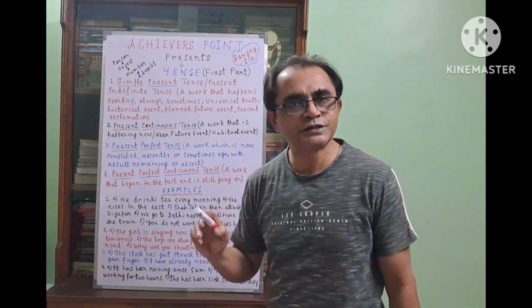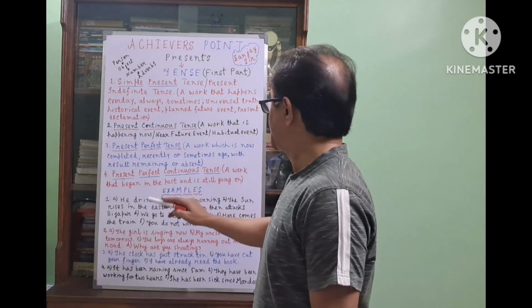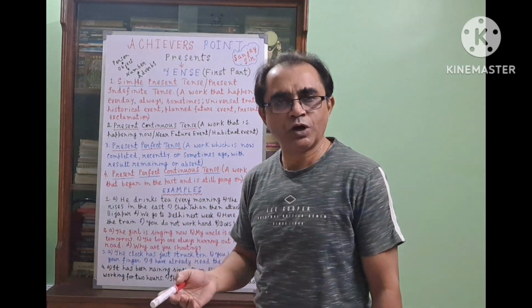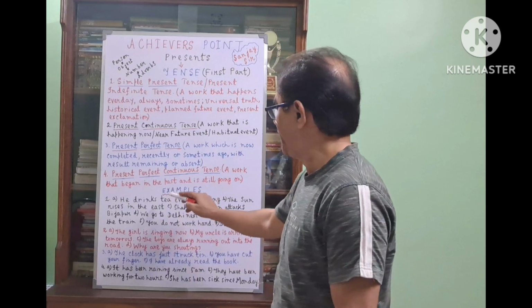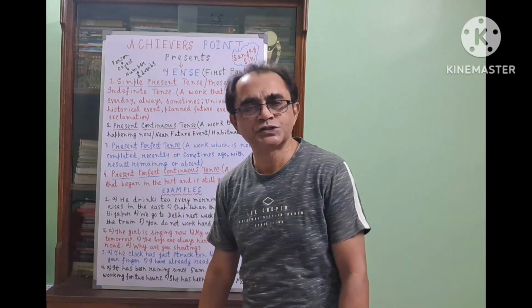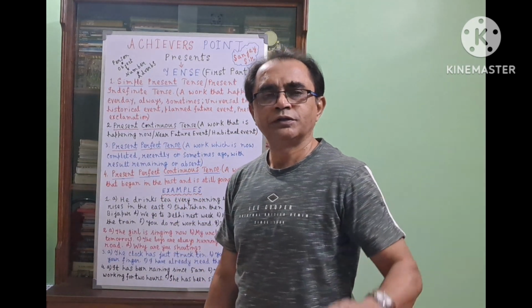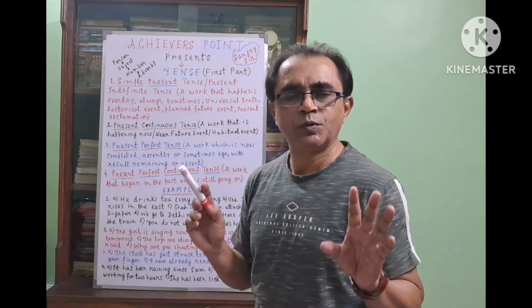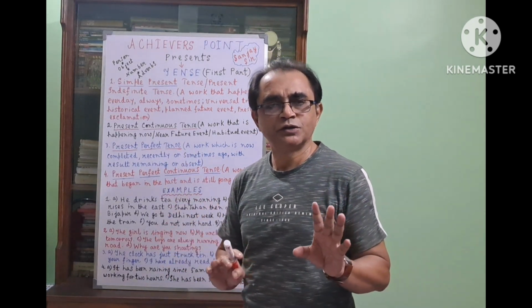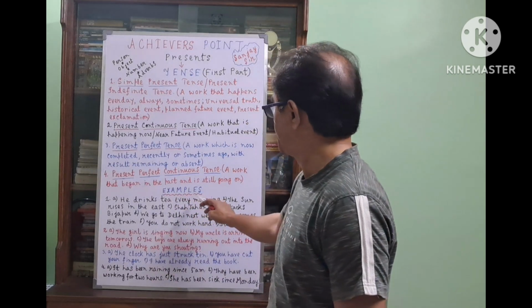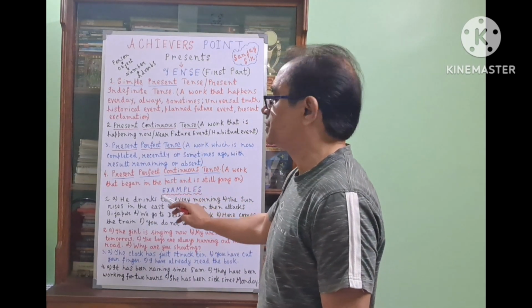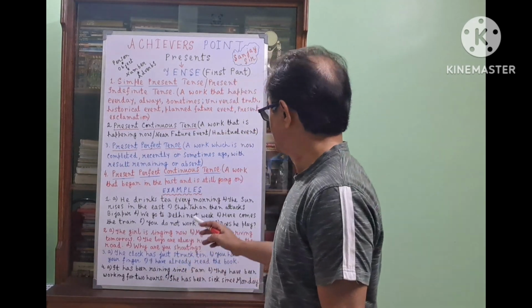Now I shall go to the examples. He drinks tea every morning. Habitual work, simple present tense. Why s? Because he is third person singular number. I have told you that with third person singular number you have to add s or es with the verb. So, he drinks tea every morning. The sun rises in the east. This is also a universal truth.